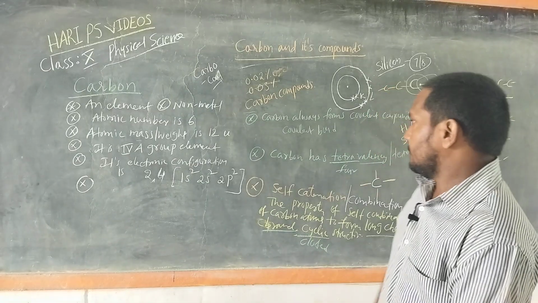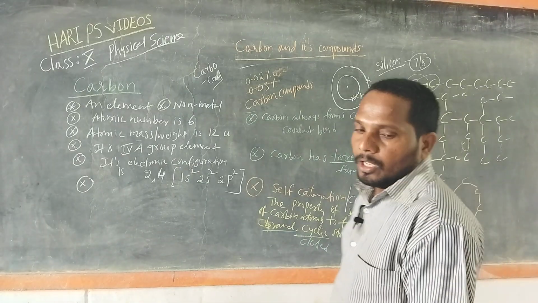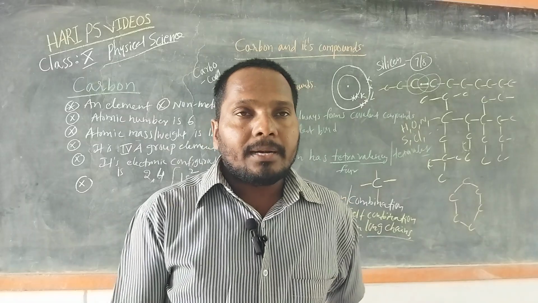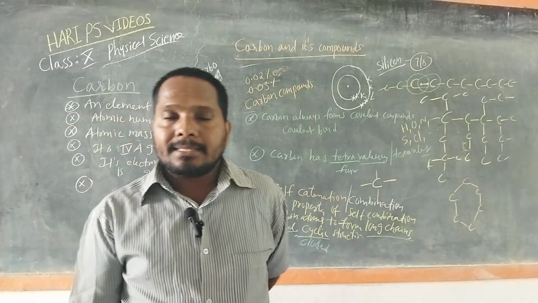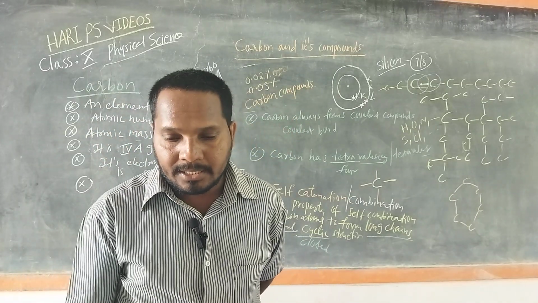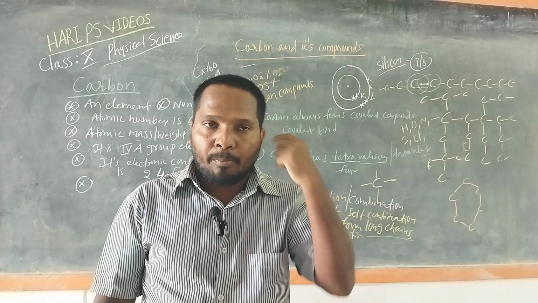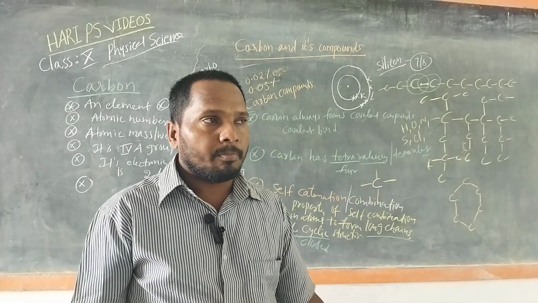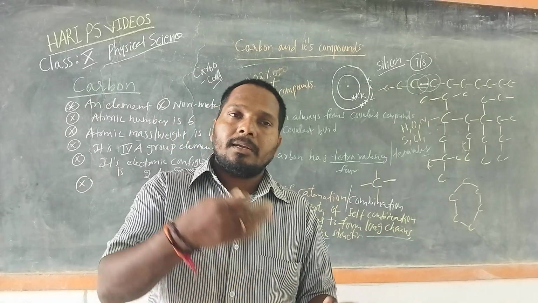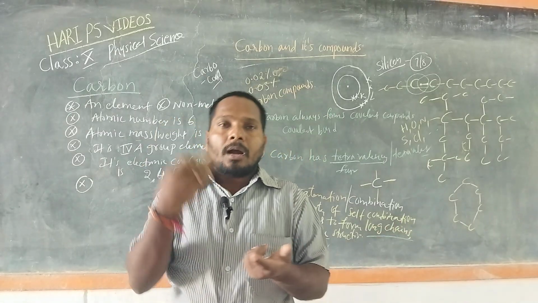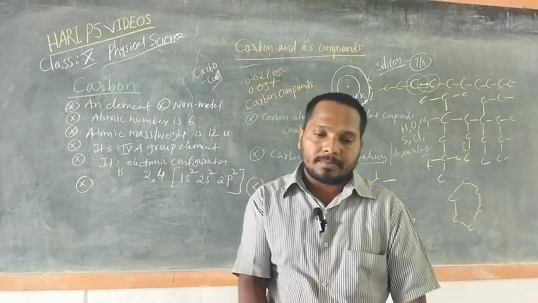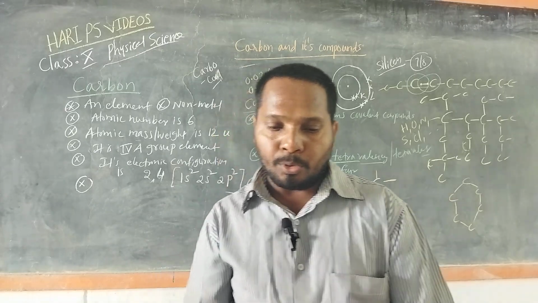Occurrence of carbon. Carbon occurs in nature in the free state as the element, as well as in the combined state in the form of carbon compounds, like carbon dioxide, carbon monoxide, carbonates and bicarbonates.